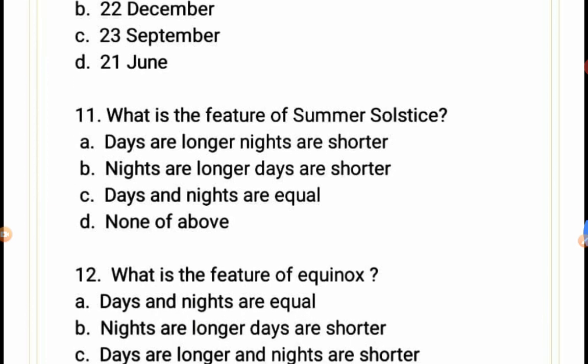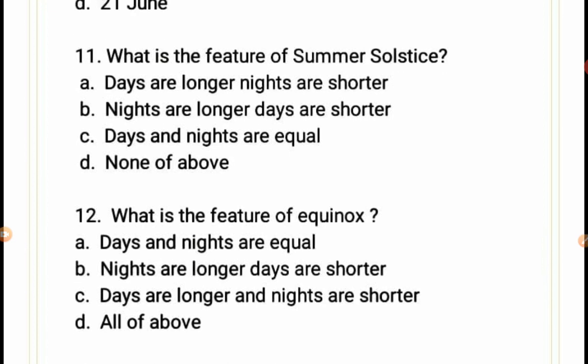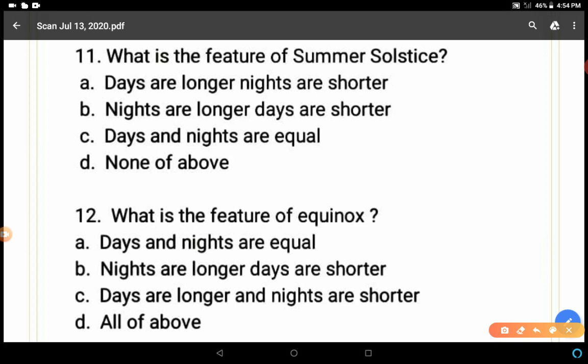What is the feature of summer solstice? First of all, we should know in which hemisphere, northern or southern, because summer and winter solstice occur in both hemispheres. Days are longer, nights are shorter. Wherever summer solstice is there, days are longer and nights are shorter.